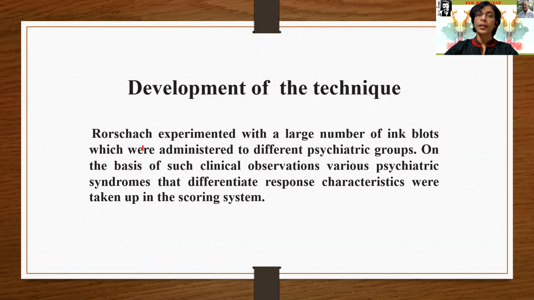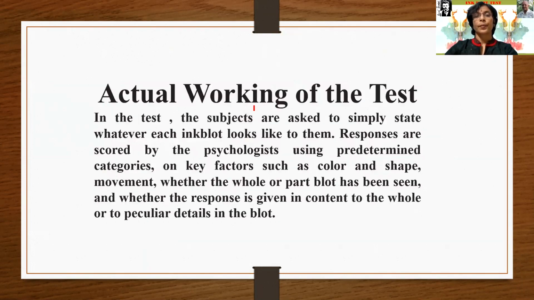It means Rorschach experimented with the technique by giving sample responses to different psychiatric groups, and under clinical observation he found the many standard cards for the test.